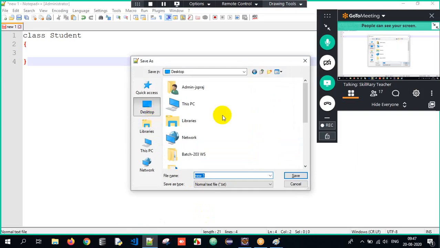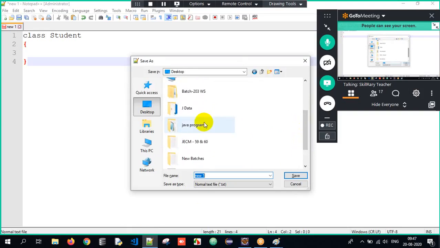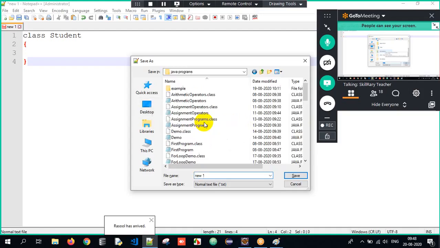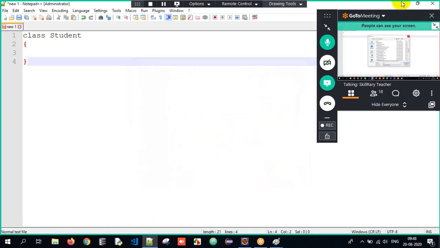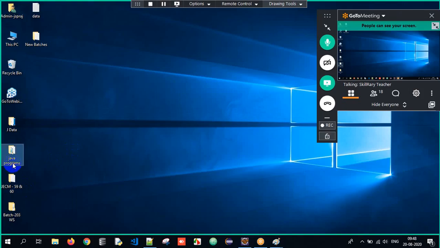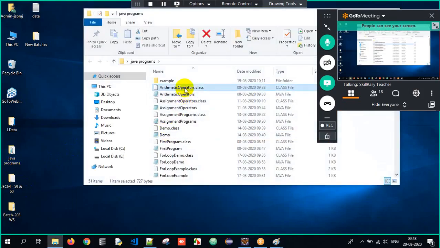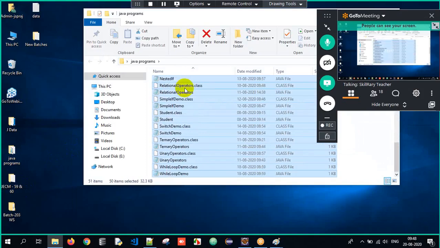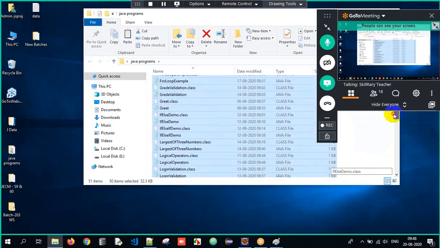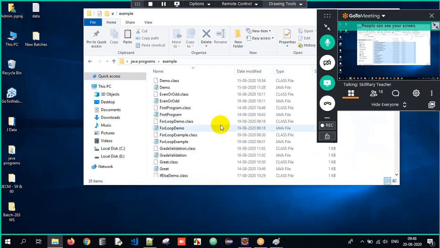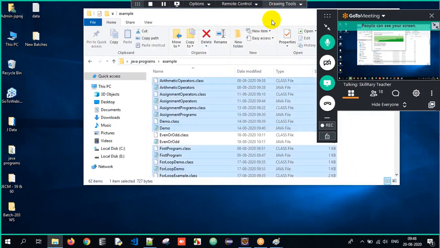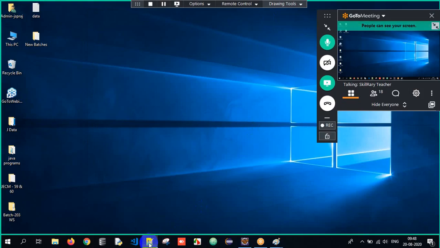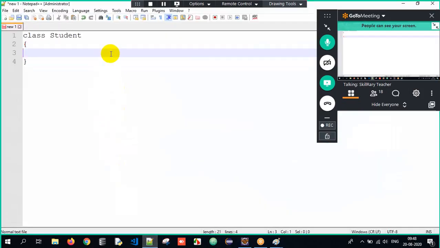I will create one folder. We already have a folder, I believe. We have so many folders here. Let me create a folder. Our Java program folder is already there. I open that folder. Wait just a moment, guys, because I have duplication of files here, so let me remove it. I'll select everything, Control X, and paste it over this particular folder. Yes, replace. Done. Don't worry, I didn't do anything. Just ignore it.